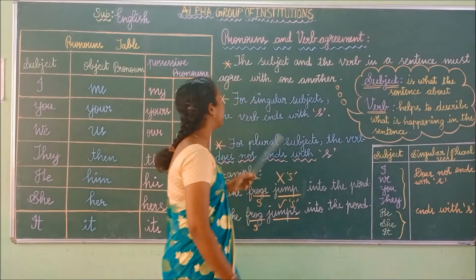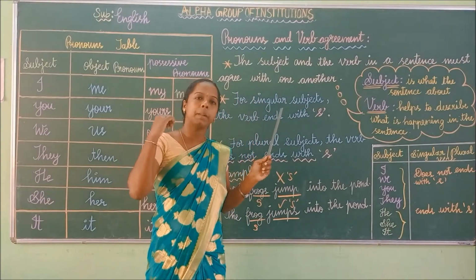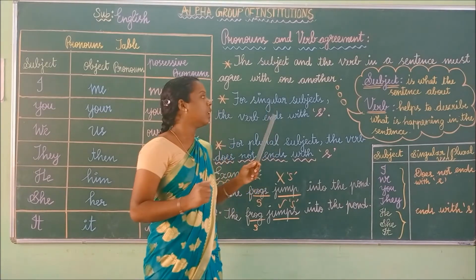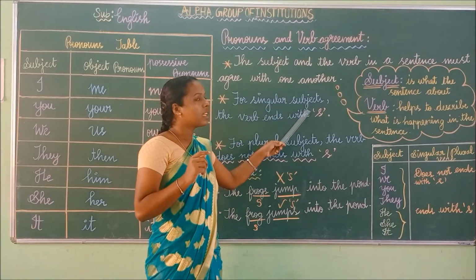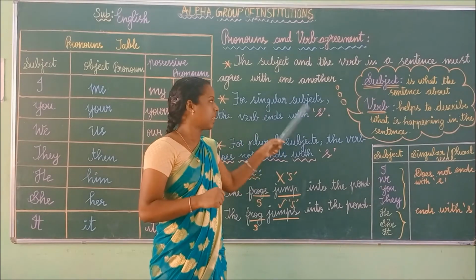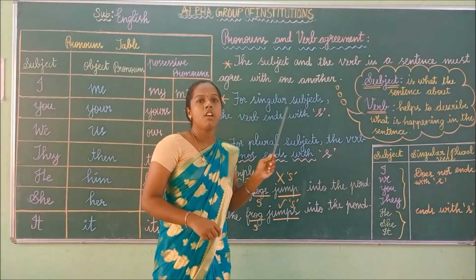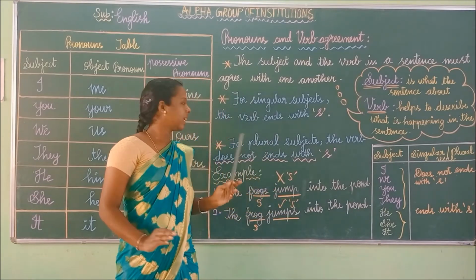In the previous class we learned what is singular and what is plural. Singular means only one. For a singular subject, the verb always ends with s.